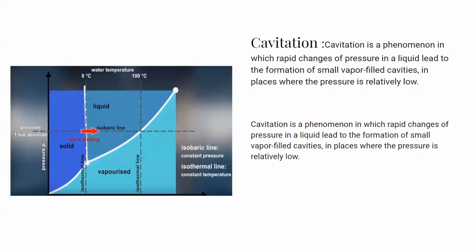As we all know about cavitation, at different pressures and temperatures, water, or any fluid, behaves differently. As we can see in the phase diagram, the vaporization pressure is reached early at lower pressures, and for 1 bar absolute pressure, it is reached at 100 degrees Celsius, the boiling point of water.